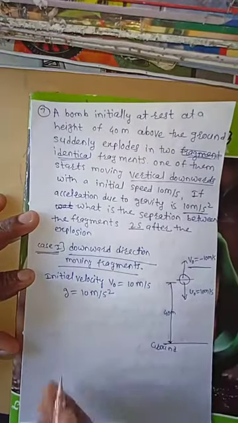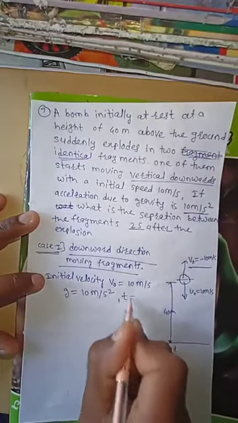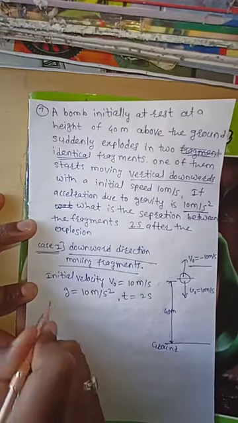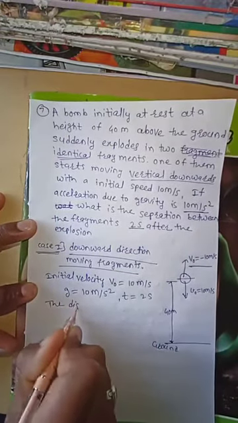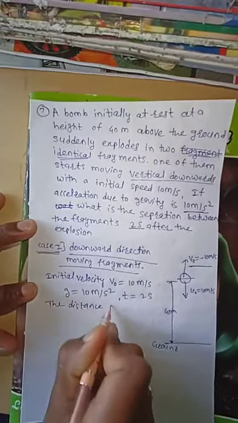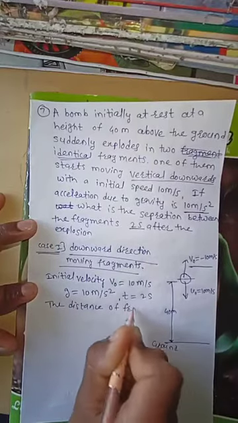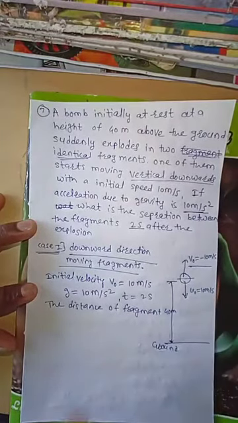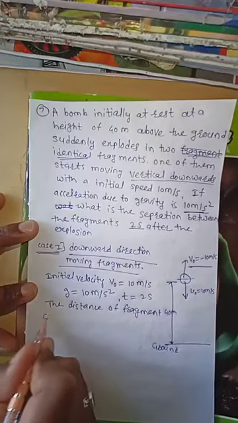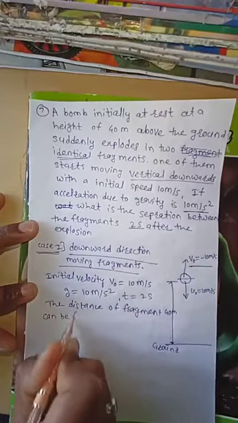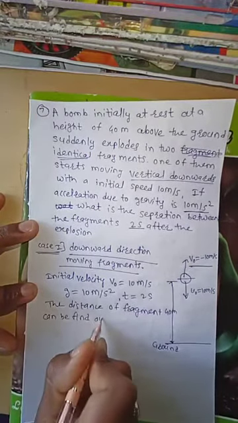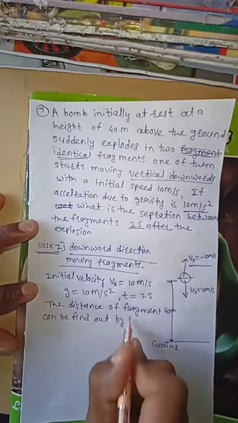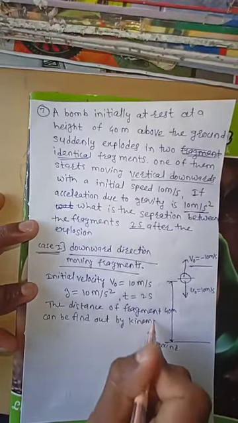Acceleration is 10 meter per second square and time is 2 seconds. Then the distance of a fragment from the explosion point can be found by the kinematic equation.